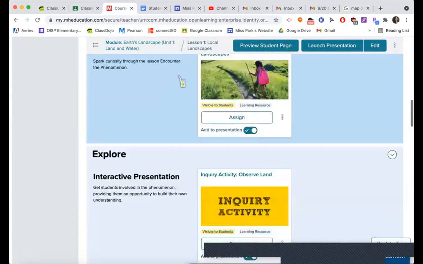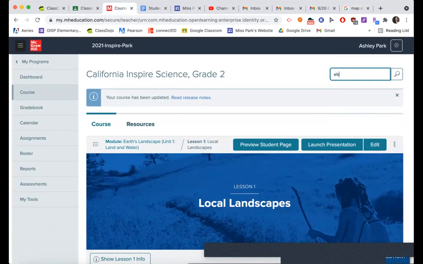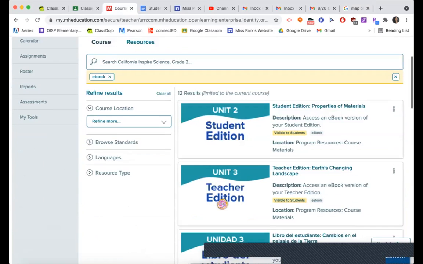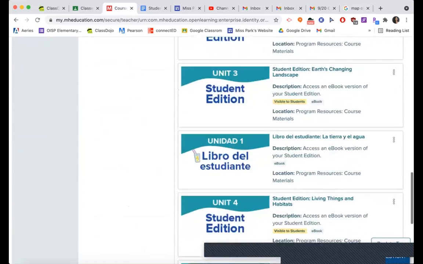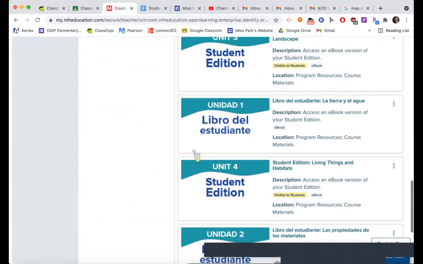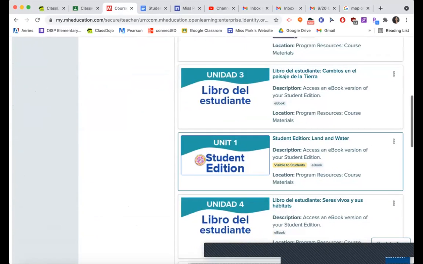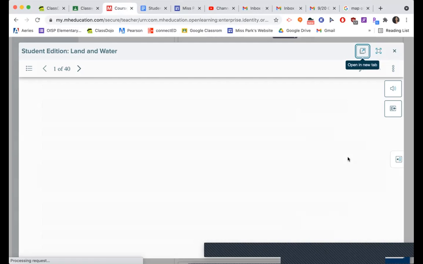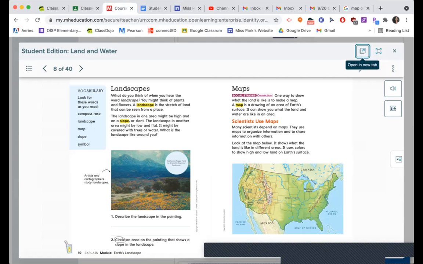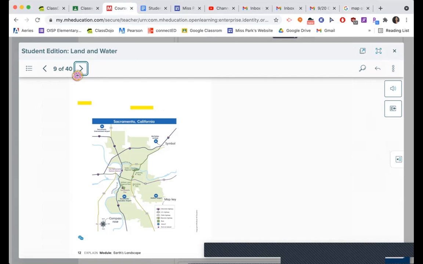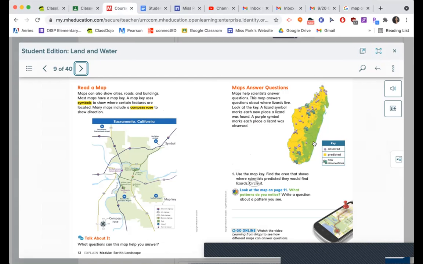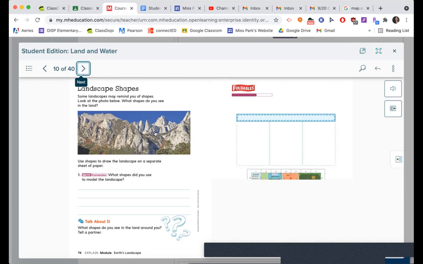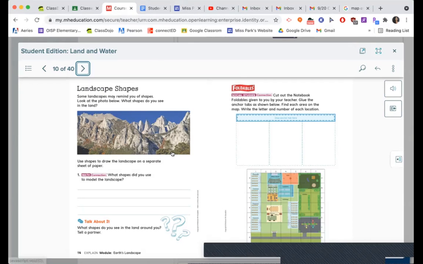All right. So let me review by showing you guys again where you're going to go. So I'm going to type in ebook. I'm going to find the unit 1. And all the things we just did. So we talked about the landscape. We talked about maps. We talked about reading a map and answering questions about it. We talked about our landscape shapes.